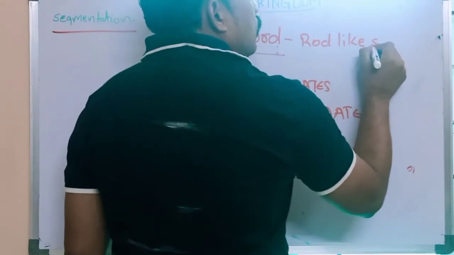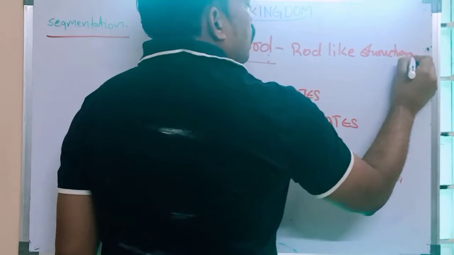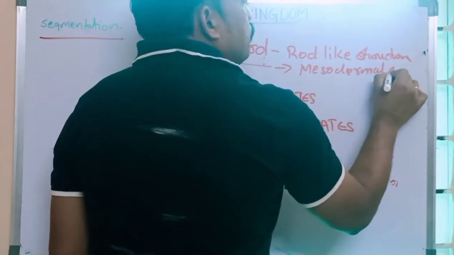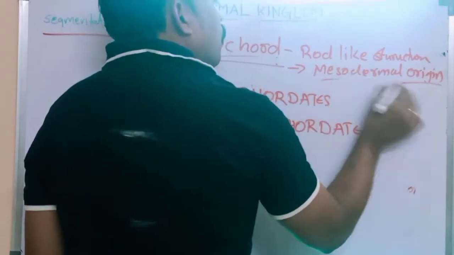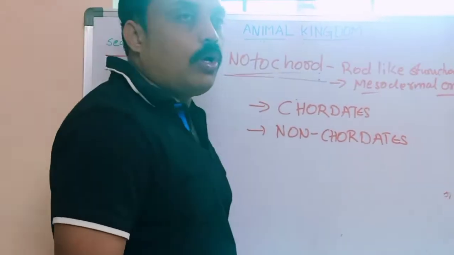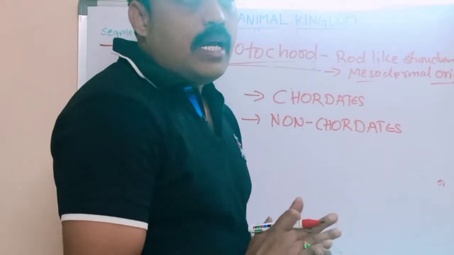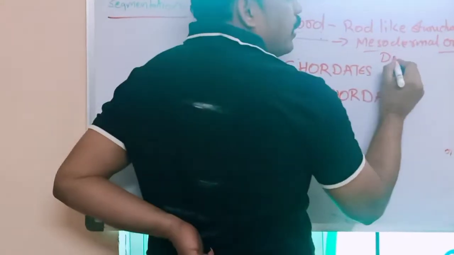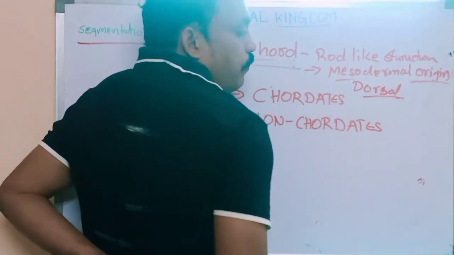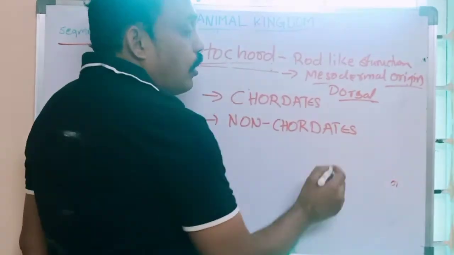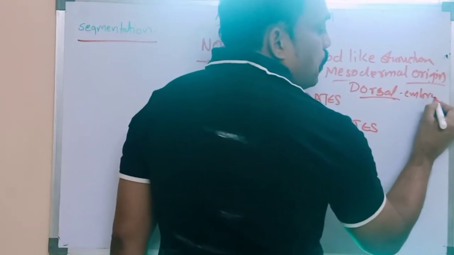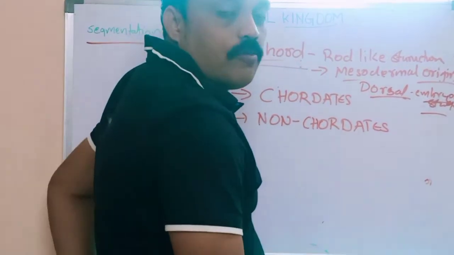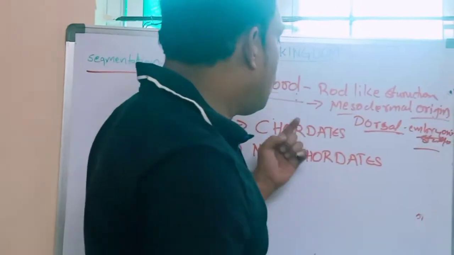Rod-like structure, which is of mesodermal origin. It originates from mesoderm. Notochord in some organisms is located in the dorsal region. What is the meaning of dorsal region? Backside. For example, in some organisms we observe notochord only in the embryonic stage. In adults, it becomes what? Spinal cord. For example, for us, we have the vertebral column. That is what notochord becomes.